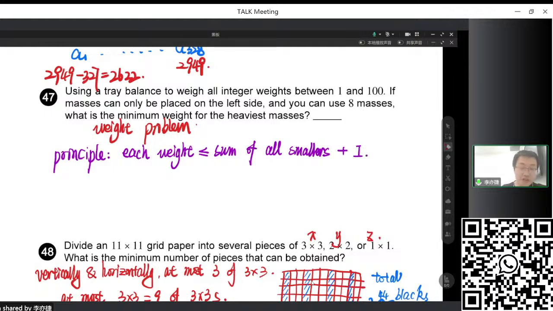If there is no limitation, the most efficient way is, first we need 1. Then we can add a 2, because 2 is 1 plus 1, so 1 and 2 can measure 1, 2, and 3. Then we add a 4. So 4 plus 2 plus 1: we can use 4 to measure 4, 5, 6, and 7. The total sum is 7, then we set up an 8. So 16, 32, 64. This is the most efficient way.